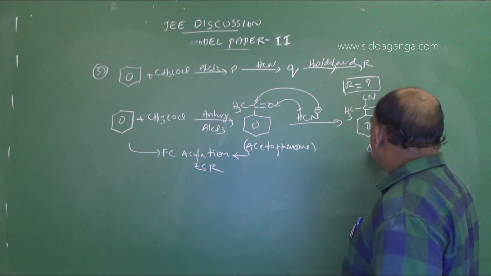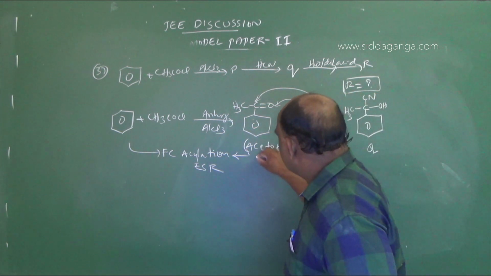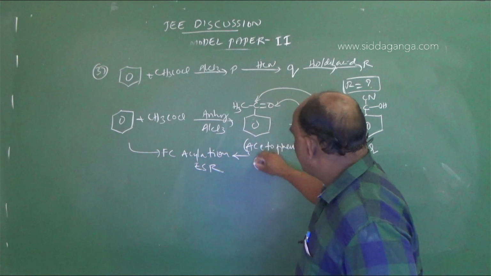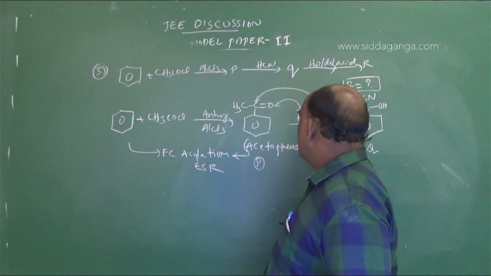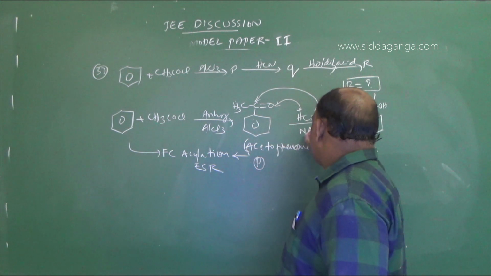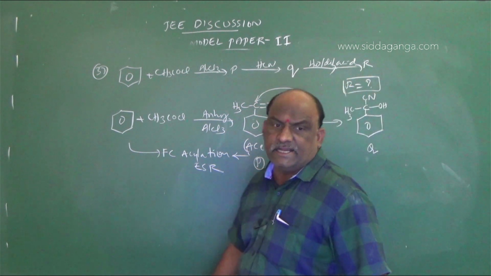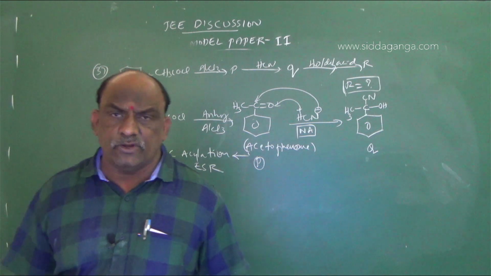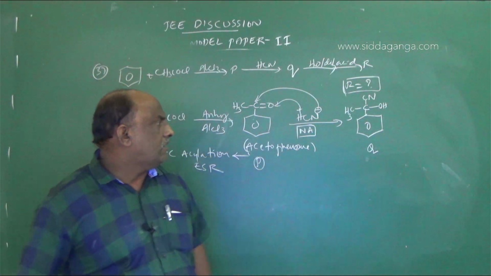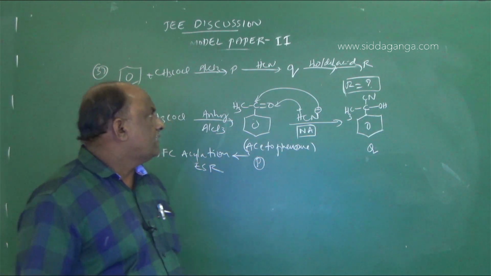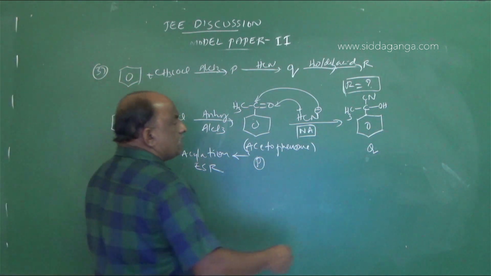This is Q. This is P. This is an example of nucleophilic addition. Aldehydes and ketones undergo nucleophilic additions. One good example of nucleophilic addition is addition with hydrogen cyanide. So that is Q. And the next one is what?